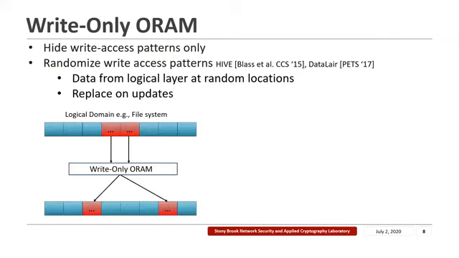So for example, you want to store some data from a logical domain, for example, a file system on the device. You use a write-only ORAM layer, and what this does is that it places the data from the logical layer at random locations on the device. Every time you update a particular data item, it is replaced to a new random location.